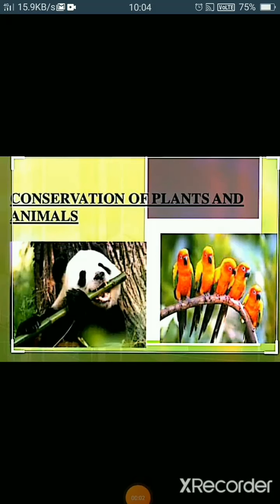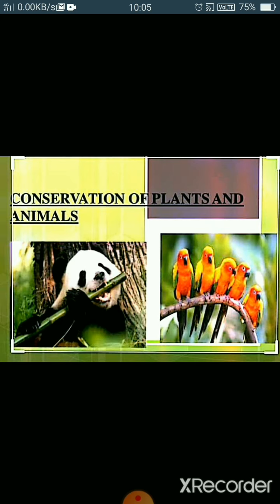Welcome to science class. Today we are going to start conservation of plants and animals. The question is, students, why do we want to conserve plants and animals? On our earth, it is not only human beings who live, but a huge variety of living organisms also live. And that is the speciality of the earth, and they are interconnected with each other. So it is our duty to take care of all these living organisms.